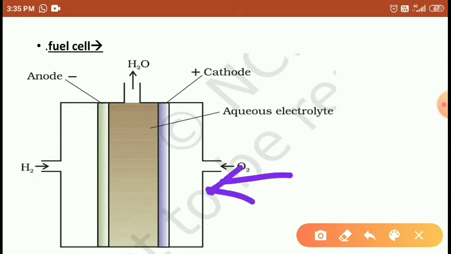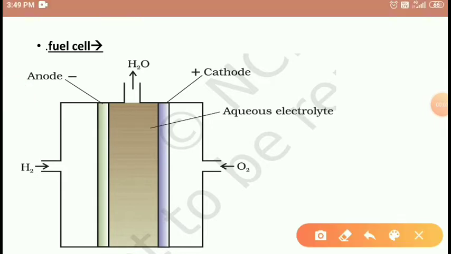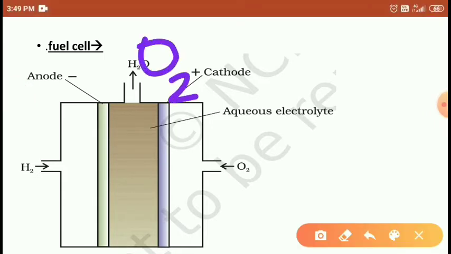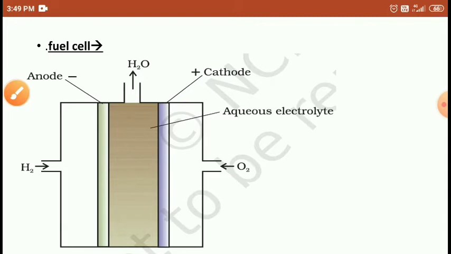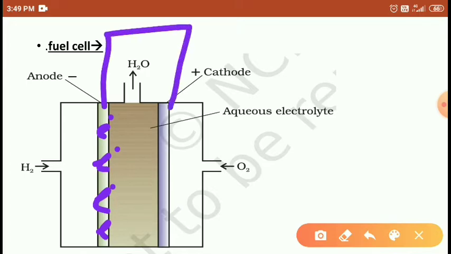At the other end we are passing the oxygen gas. Then what happens? When you pass oxygen, just a minute, the electrons are trapped here in this cathode. If you connect with one wire, electrons travel from the anode to the cathode. Electrons travel from anode to cathode and are deposited here.